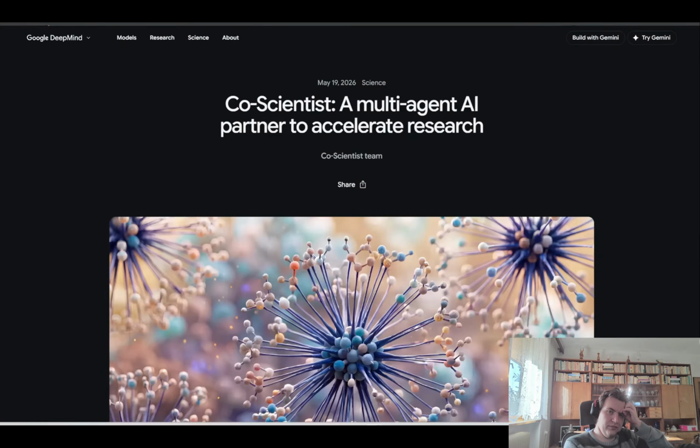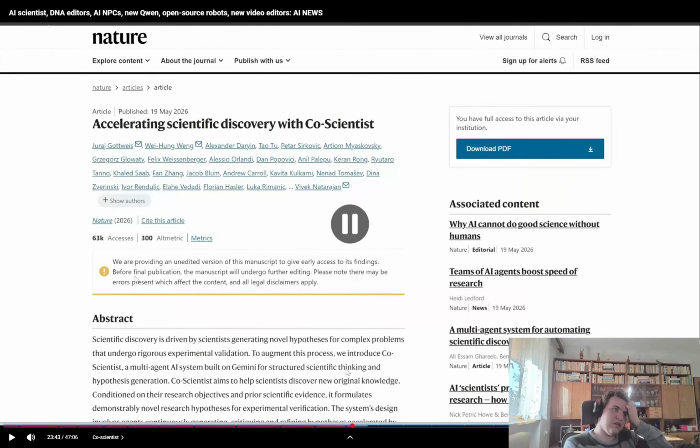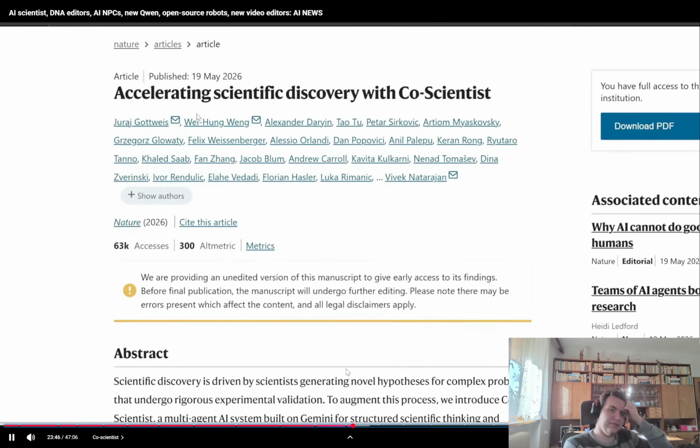So Google DeepMind just revealed something called the AI co-scientist. This is one of the nice examples of AI moving beyond just simple chatbots to actual research collaboration. Basically, it can research for you and discover new stuff, and they published a paper in Nature about this. So it's pretty legit.